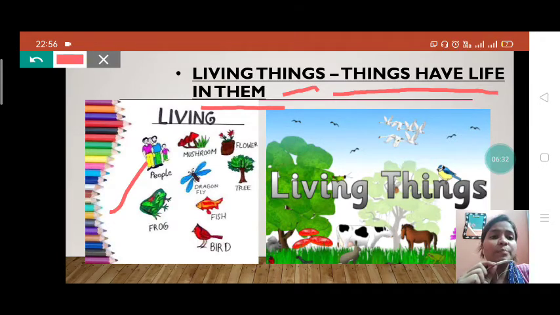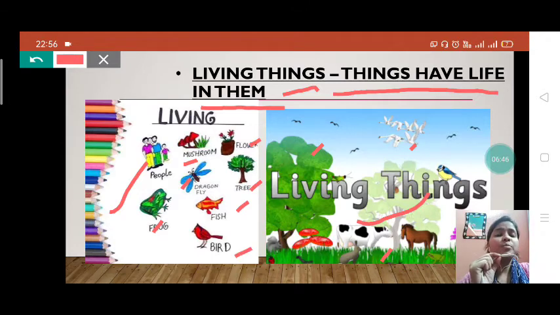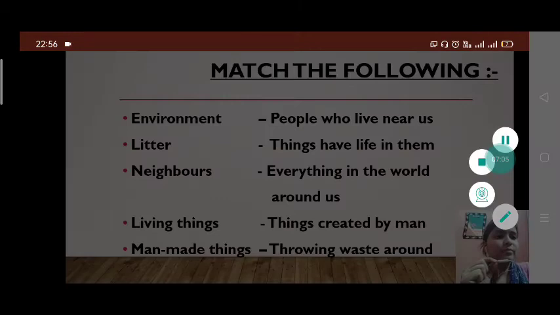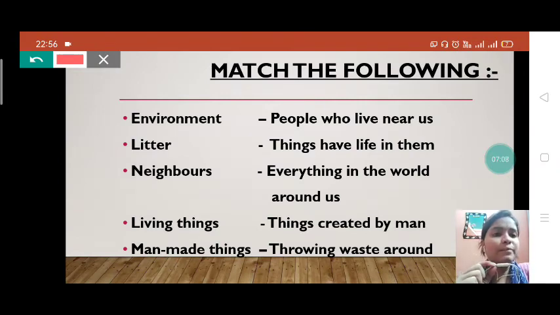See here, students, these are pictures of living things. Plants, animals, birds. What are these? These are living things: dragonfly, frog, people, mushroom, flower, tree, fish, bird. What are these, students? These are living things. Every one of them in these pictures has life. So they are living things, students. So we will match it to living things. Living things means, children, things that have life in them.